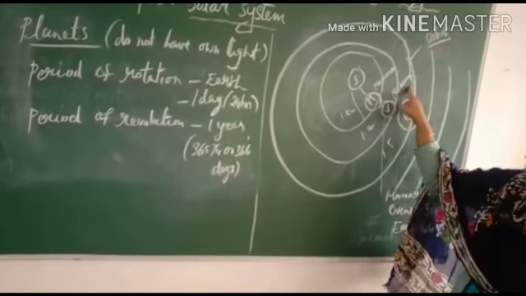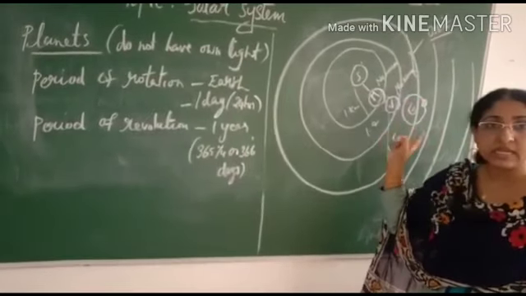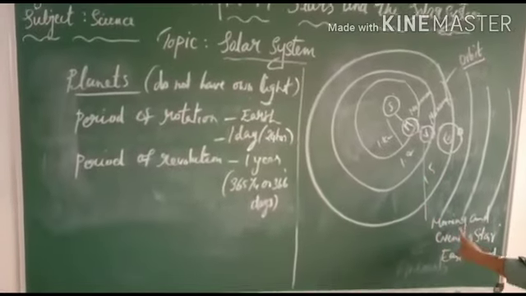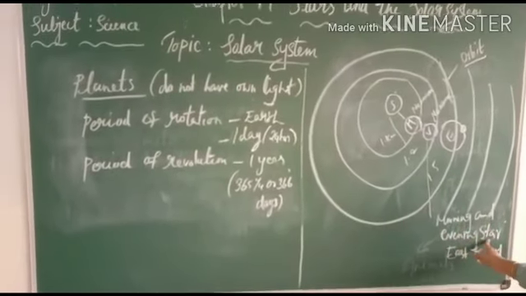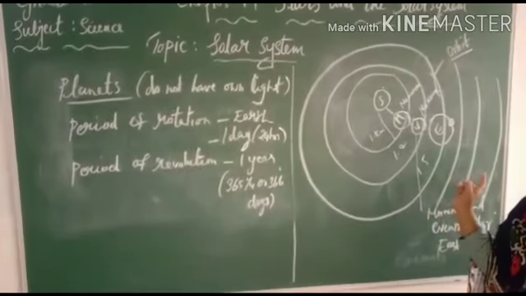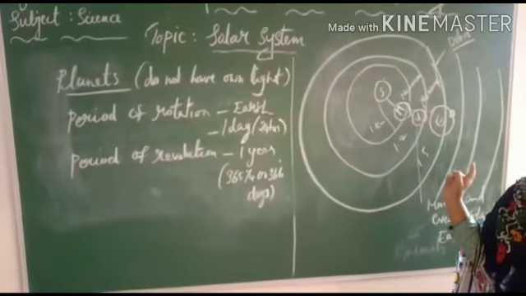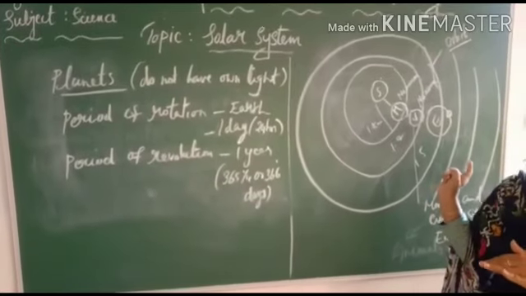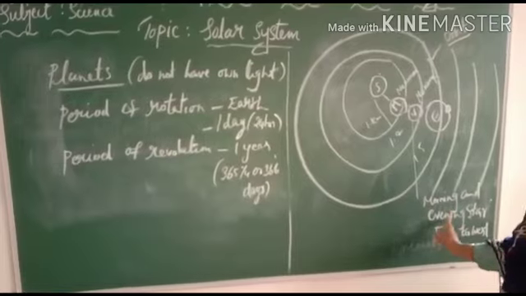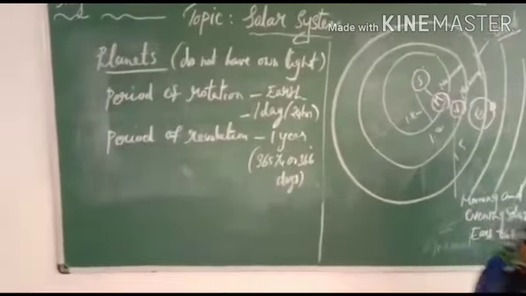And also there is no moon for Venus. It is known as the brightest planet. And I told you it is also known as the morning and evening star. The reason is, in the morning we can see it in the eastern sky before the sunrise, and in the western sky in the evening after the sunset. So it is known as the morning and evening star.